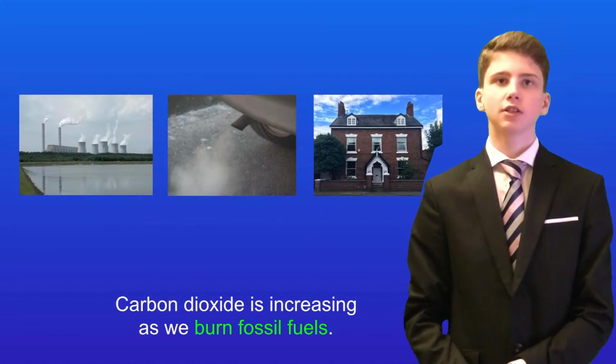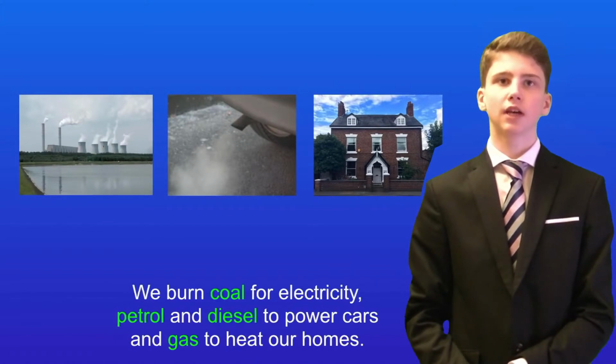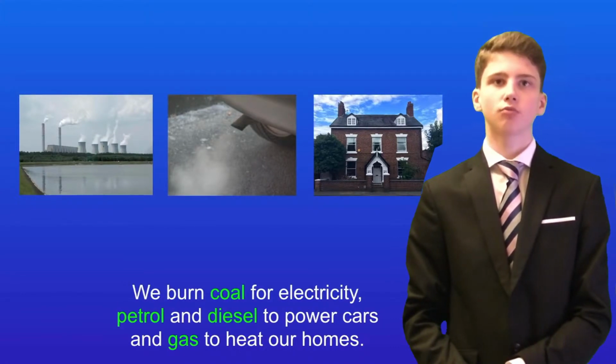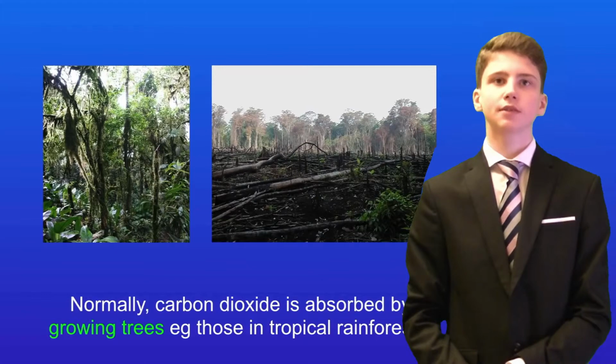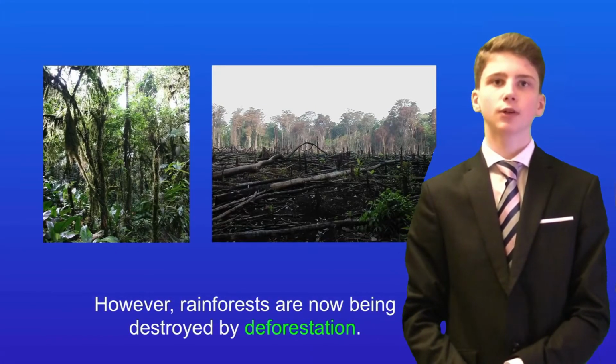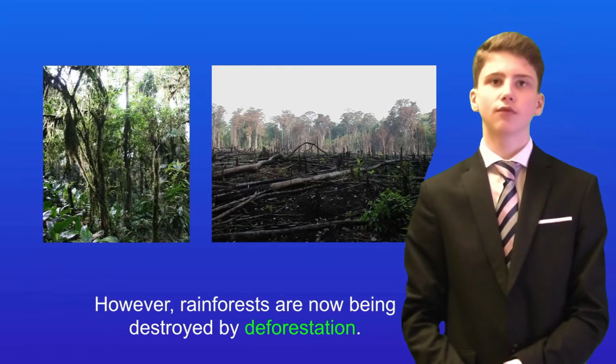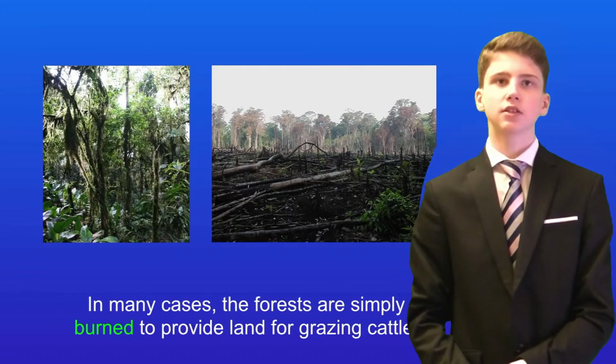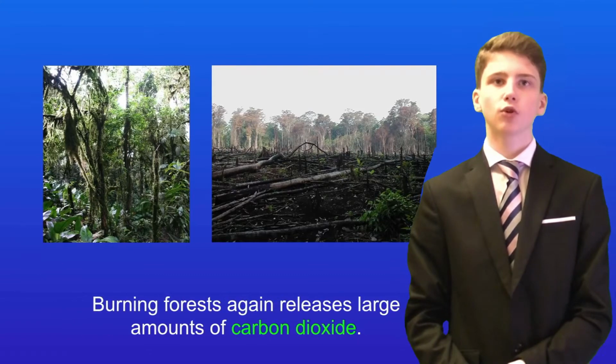Carbon dioxide is increasing as we burn fossil fuels. For example, we burn coal for electricity, petrol and diesel to power cars, and gas to heat our homes. Normally, carbon dioxide is absorbed by growing trees, for example, those in tropical rainforests. However, rainforests are now being destroyed by deforestation. In many cases, the forests are simply burned to provide land for grazing cattle. Burning forests, again, releases large amounts of carbon dioxide.